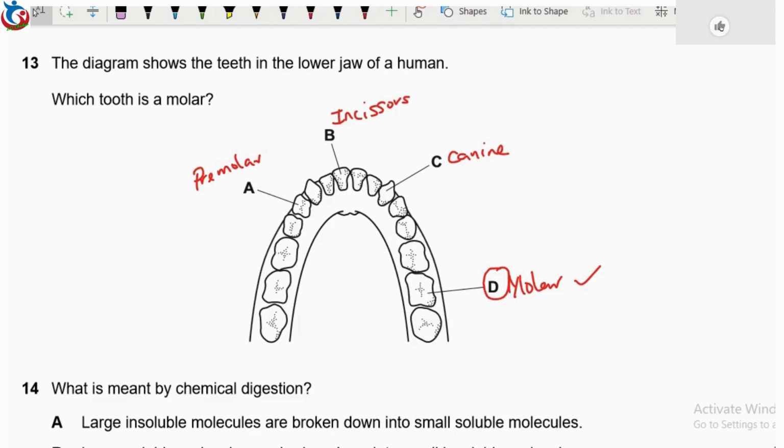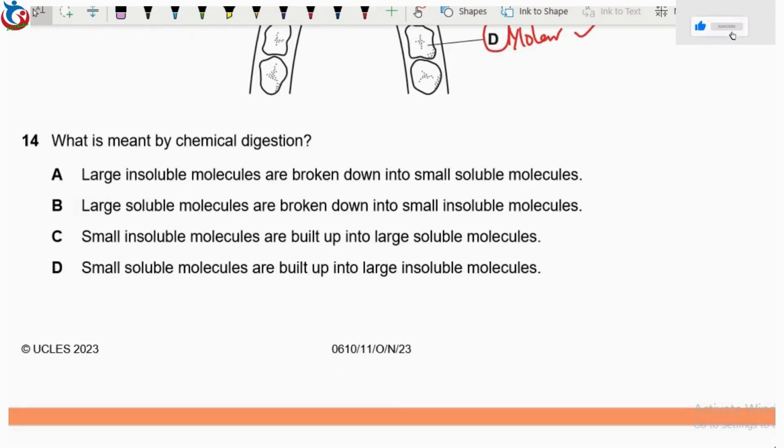Molar. Then we'll now move straight to question 14, which says what is meant by chemical digestion? So chemical digestion, first of all, you should know it is the breakdown of insoluble molecules into small soluble molecules. So that automatically makes our first option correct.